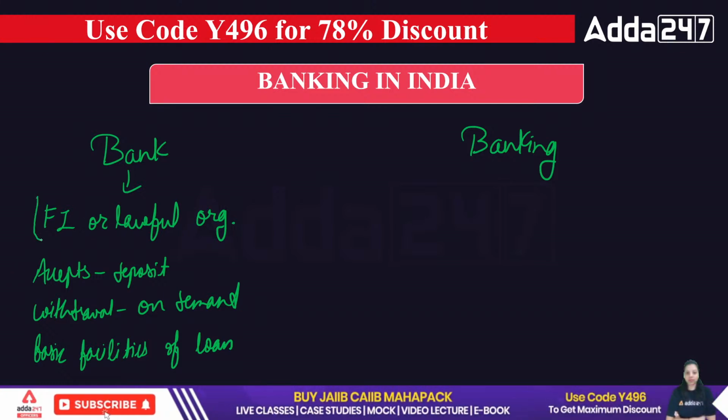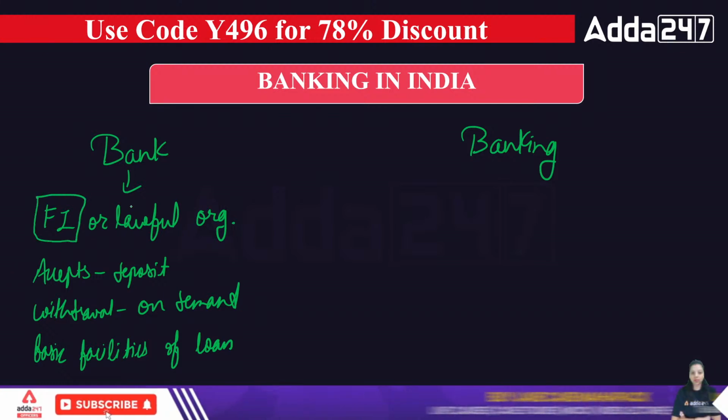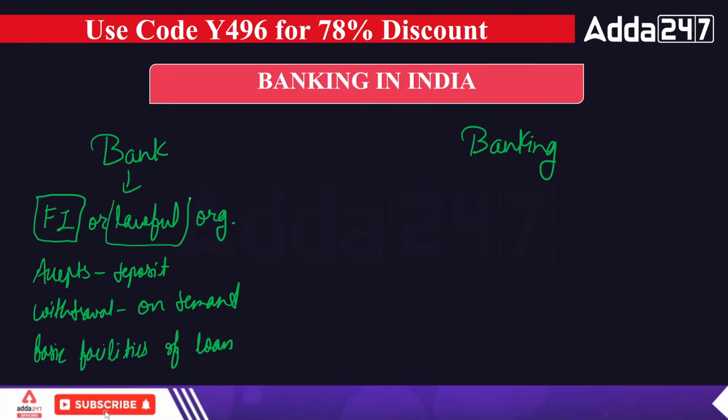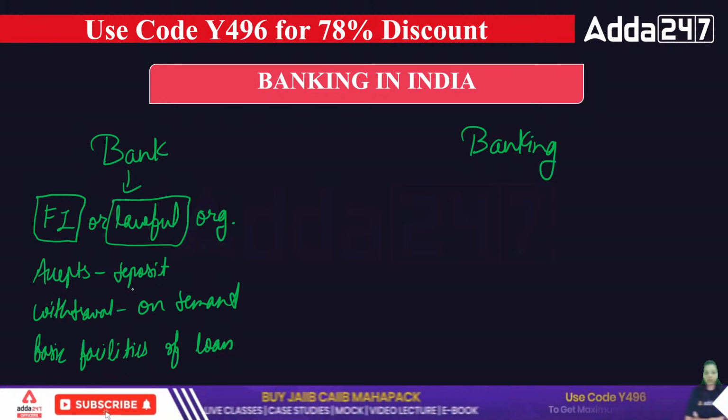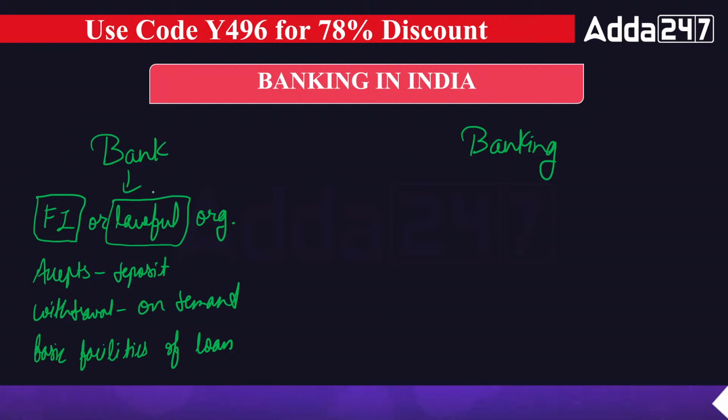Why are we saying a bank is a financial institution? Because it deals with money. Why are we saying that it's a lawful organization? Because it follows certain acts, rules, regulations, etc. Okay, that's a bank. Now what is banking?